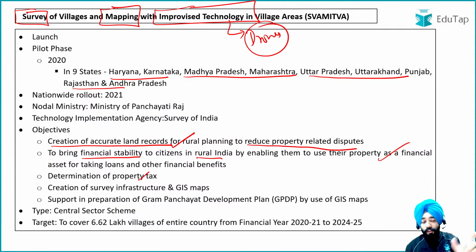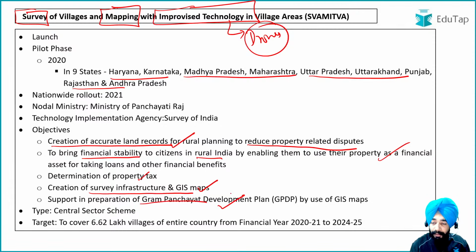Now you're talking about survey of village. That would be done with the help of survey infrastructure. So you have to create survey infrastructure for proper mapping of the village. And what will it lead to? You want this because you want the preparation of Gram Panchayat development plans. That's again something you want to do. So this is why we have launched this scheme, which, as I have told you, was launched in pilot phases in 9 states of India.